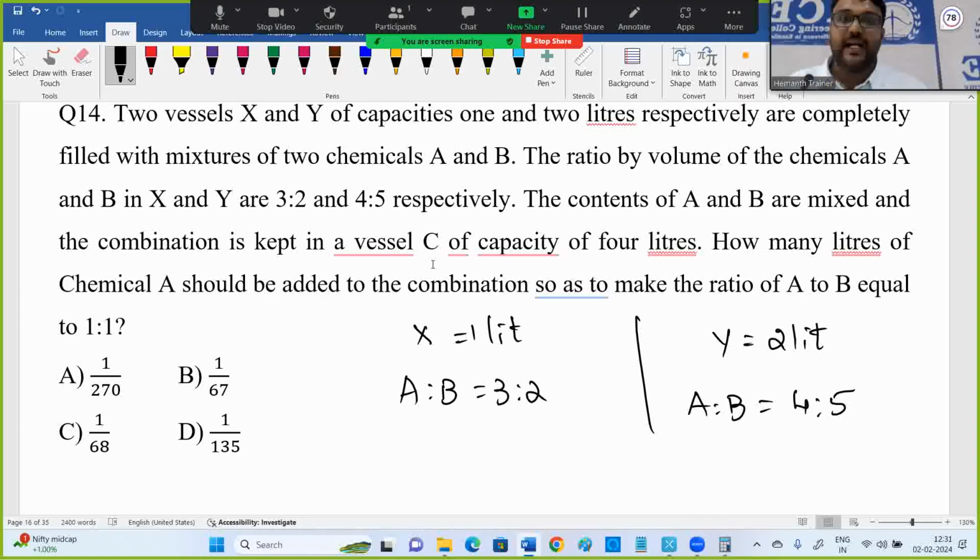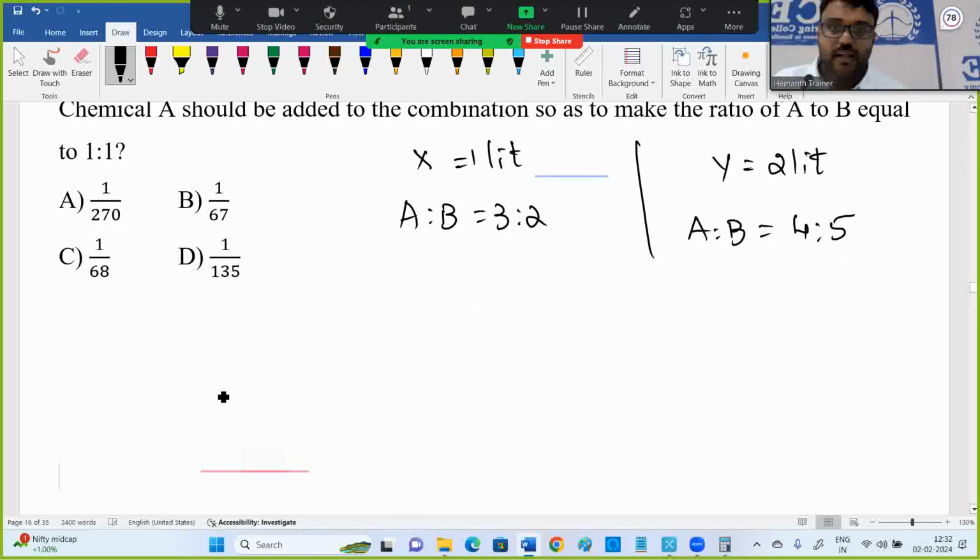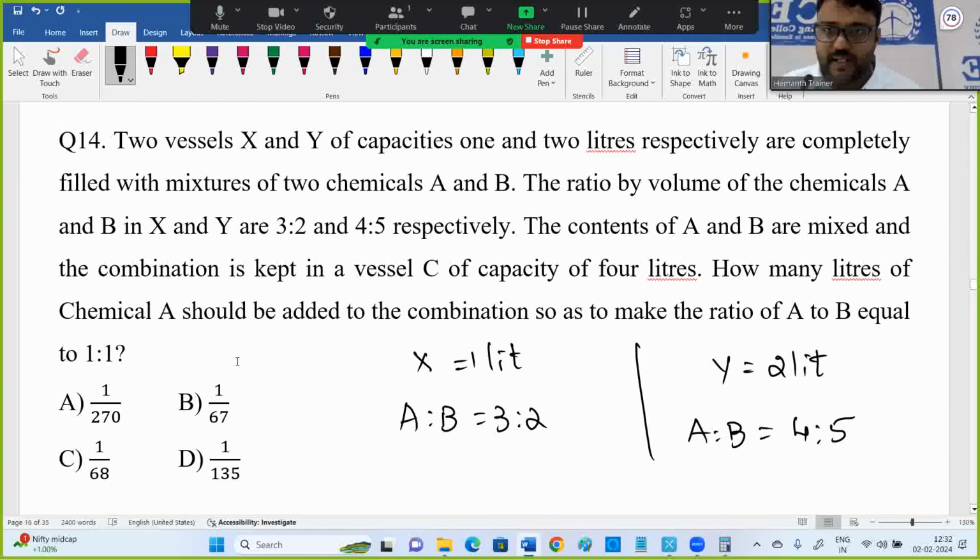Now, these A and B are mixed and combined in a vessel C of capacity 4 liters. How many liters of chemical A should be added to the combination so as to make the ratio of A to B equal to 1 is to 1? Now you are combining X and Y. Actually the contents of X and Y should be added. Fine, don't worry. So now X and Y are mixed to form a new vessel C. Let me read the question once again.